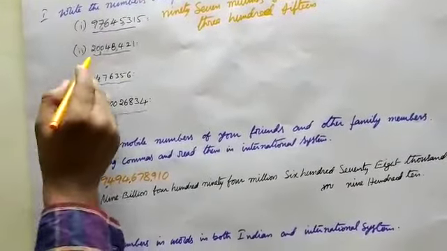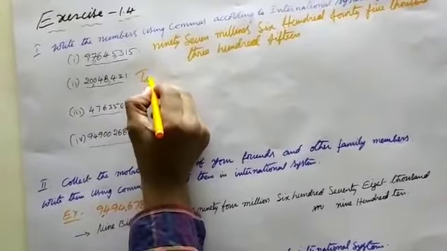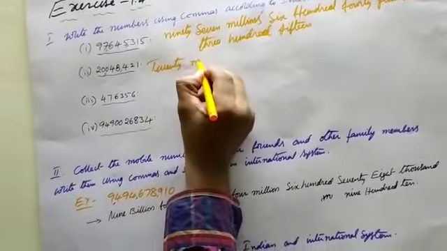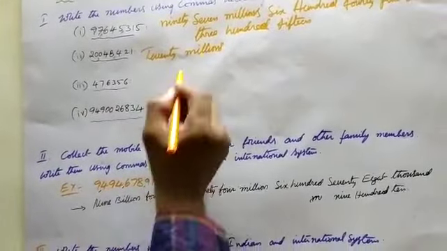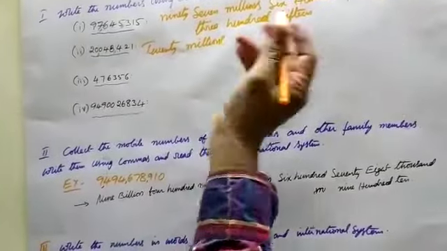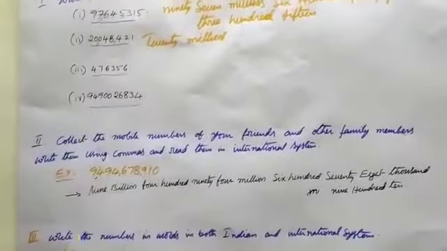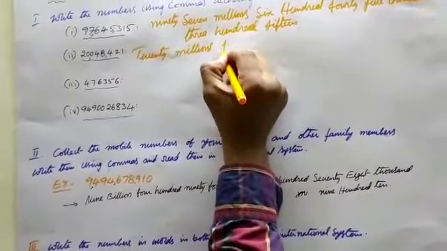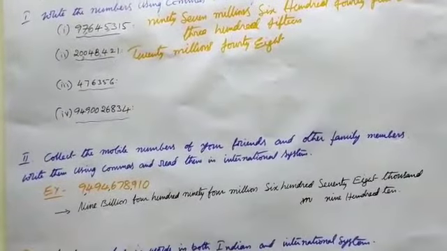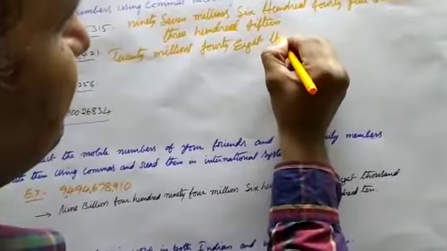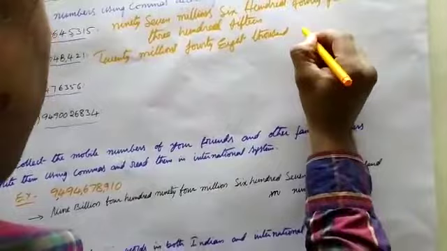Here is 20 millions. Already we have discussed what a million is. In the Indian system, 1 million is equal to 10 lakhs. Therefore 20 millions 48,000 and 421.